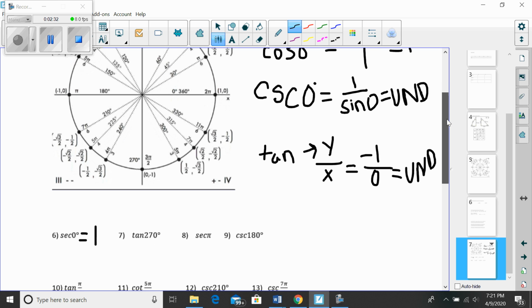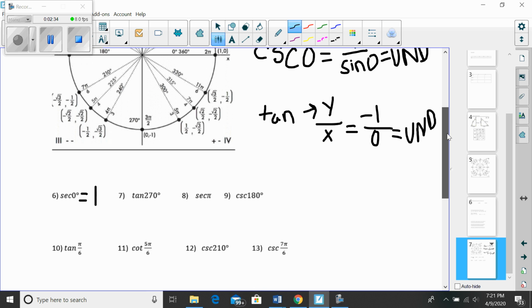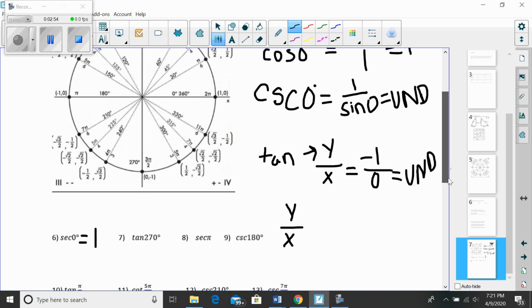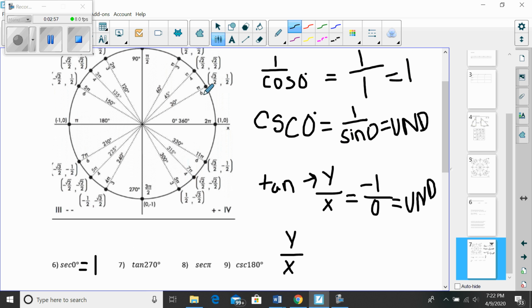Okay, so I'm going to let you do the other two on your own. Let's scroll down to a couple of these that are not quadrantal angles. So tangent of pi over 6. So again, I would go to pi over 6 and I would look for y divided by x. I'm doing number 10 right now, tangent of pi over 6. So go to pi over 6, right here. I've got y divided by x.